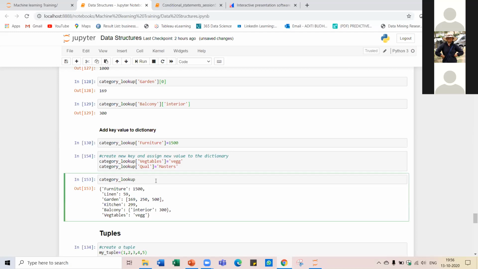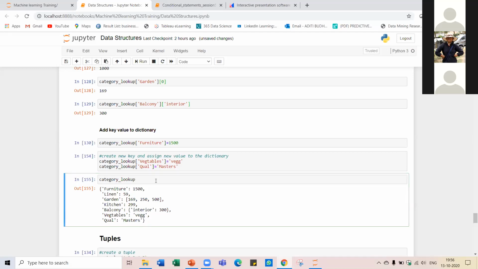And then again rerun or print your dictionary. See, it is getting added. Hmm, I don't know. It's just giving the same answer to me. Why? Maybe I'm making some mistake somewhere. Just check the syntax. Okay, no problem.